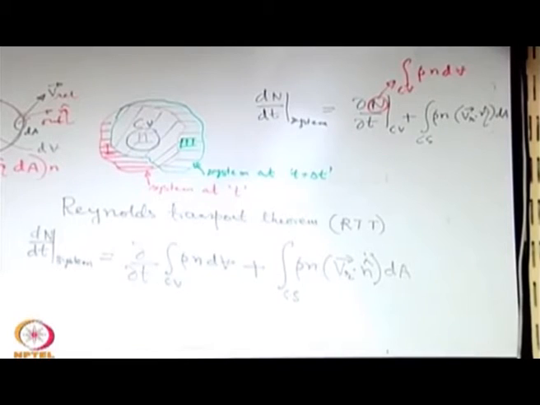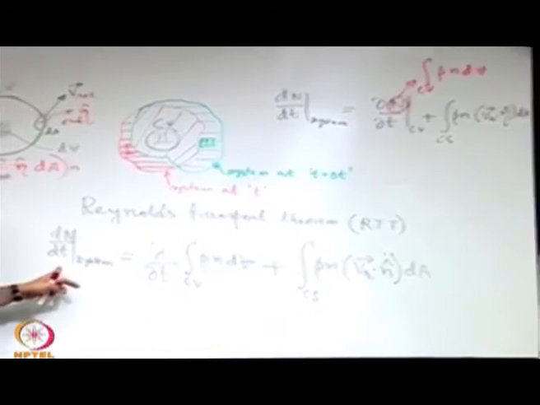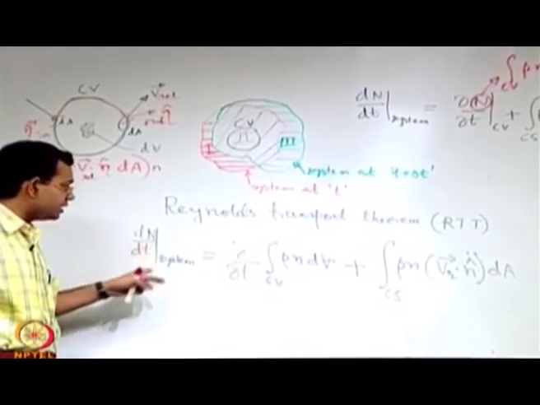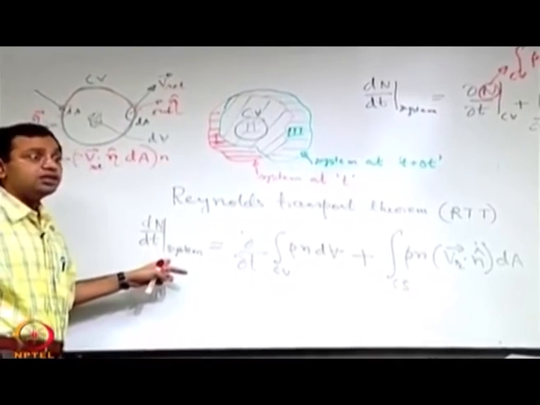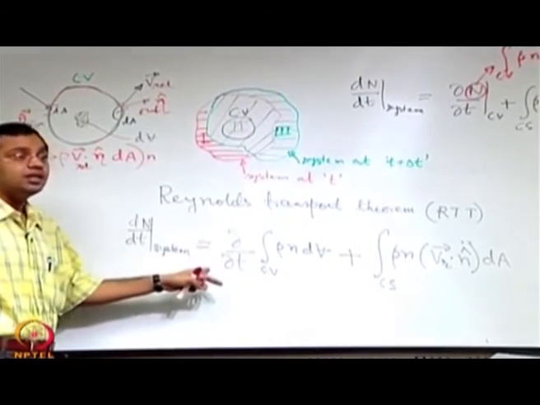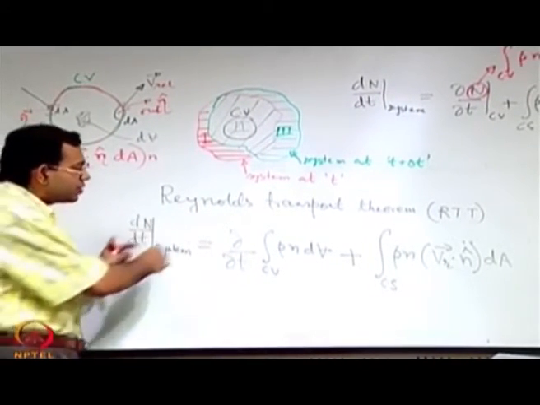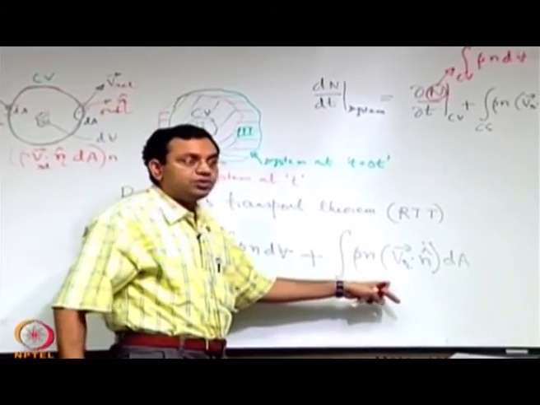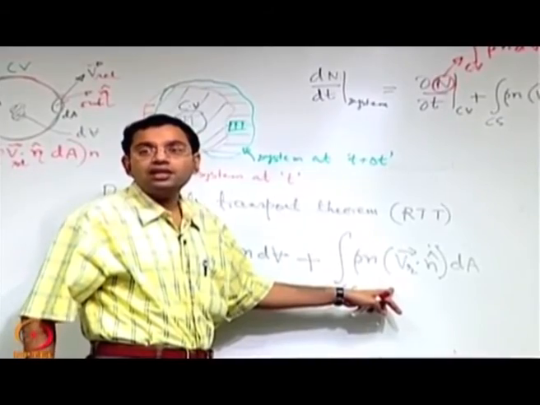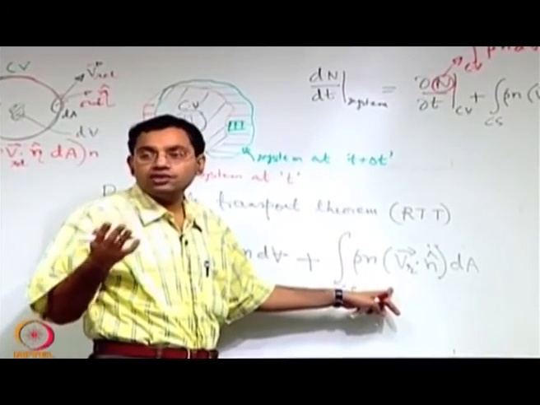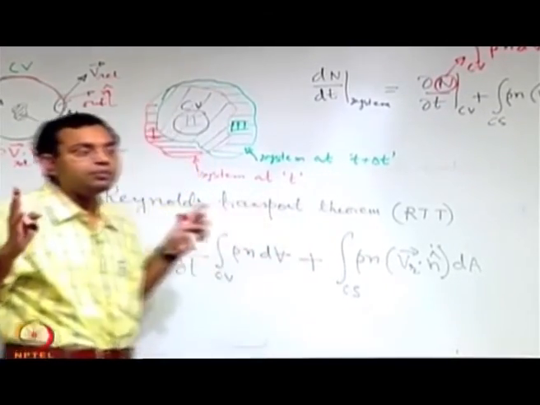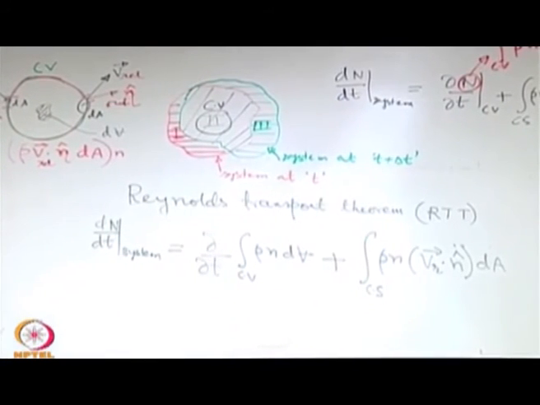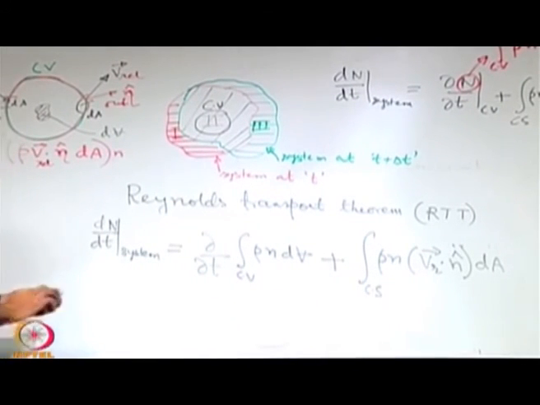So, what objective have we achieved by this exercise? We have now been able to express the rate of change of some quantity in a system in terms of the rate of change within the control volume, and the two are adjusted with each other by a term which physically represents the net rate of flow across the control surface. So, this sort of represents a conservation, and this is known as Reynolds transport theorem.